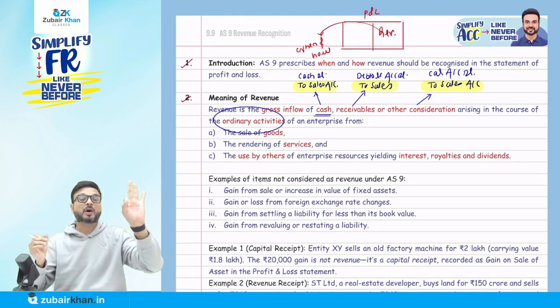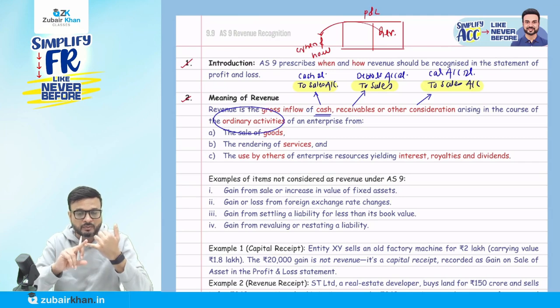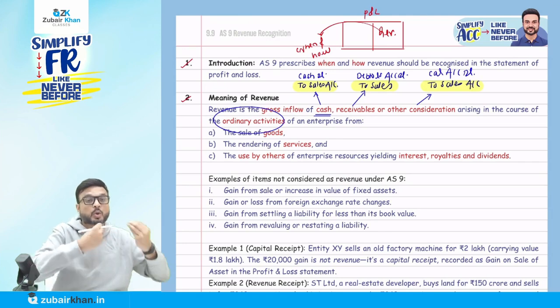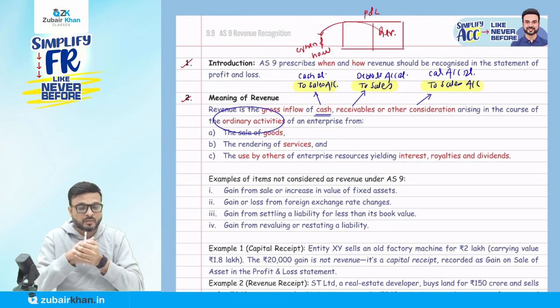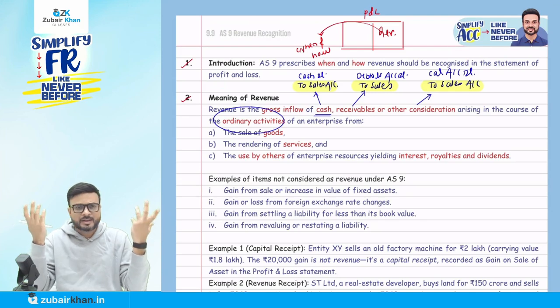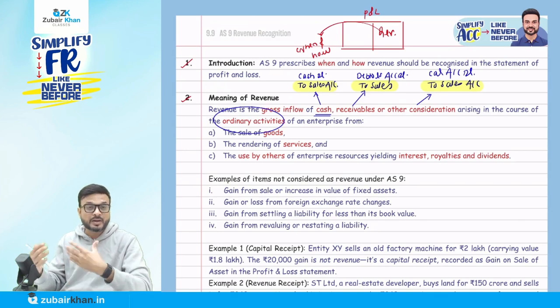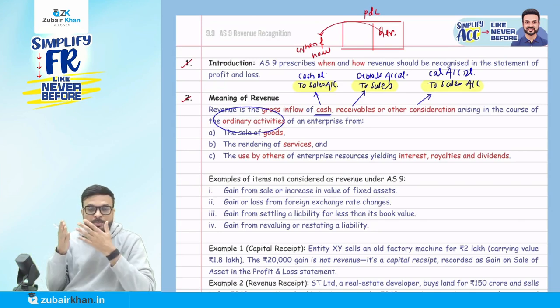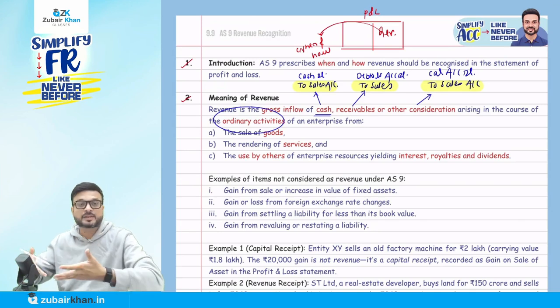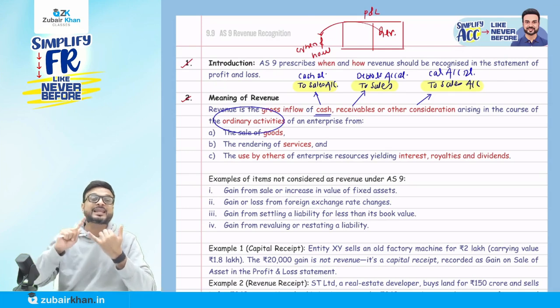Now three things: from where the revenue is recognized, where the revenue inflow comes from. First, the sale of goods. It might happen that we are selling goods, a physical component, something we are dealing in. For example, we have a shop and we are selling this mic. It's goods because we are dealing in that. So this is not PPE for someone who has the business of these mics. You got the point. So we are selling goods.